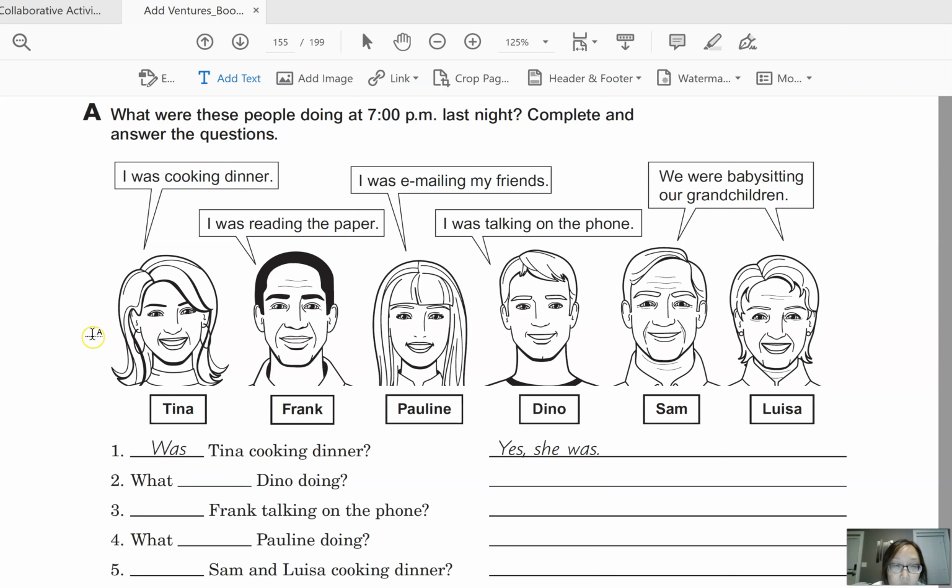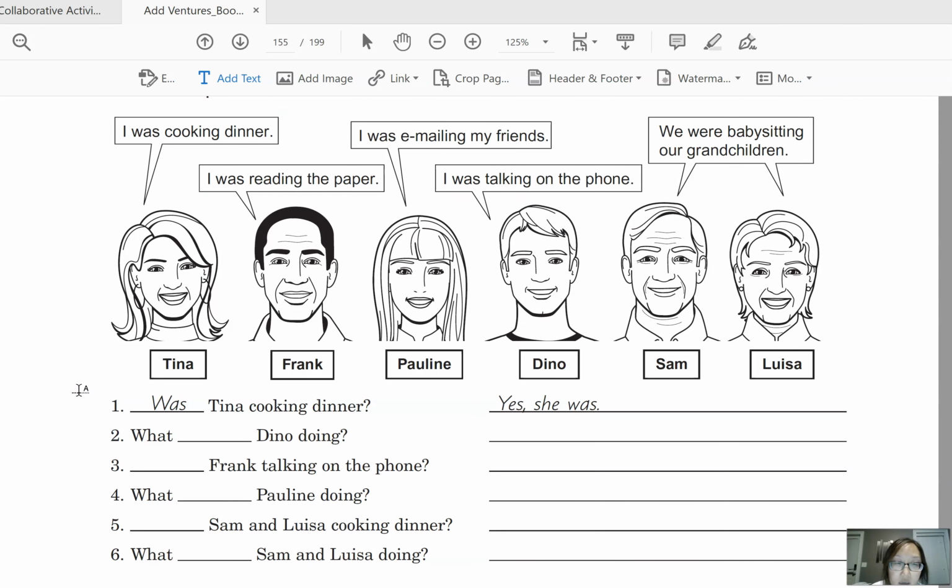So we can see 6 people here and their activities at 7 p.m. last night. And then if you look at the questions, you just need to complete them. Some of them are information questions like number 2, and some of them are yes/no questions like number 1.